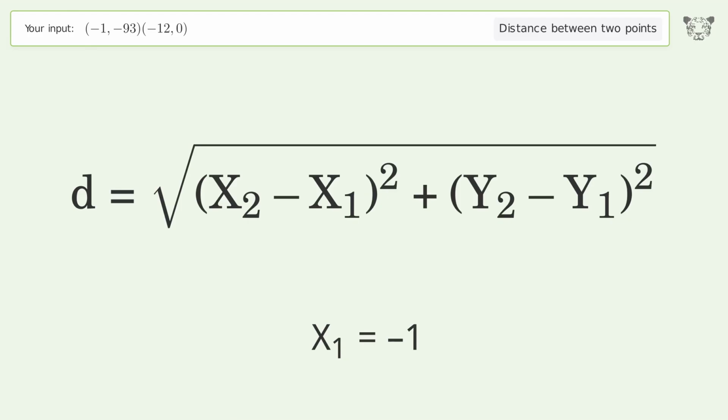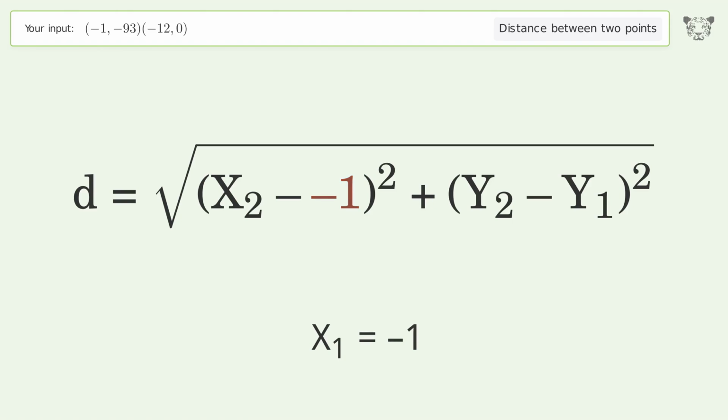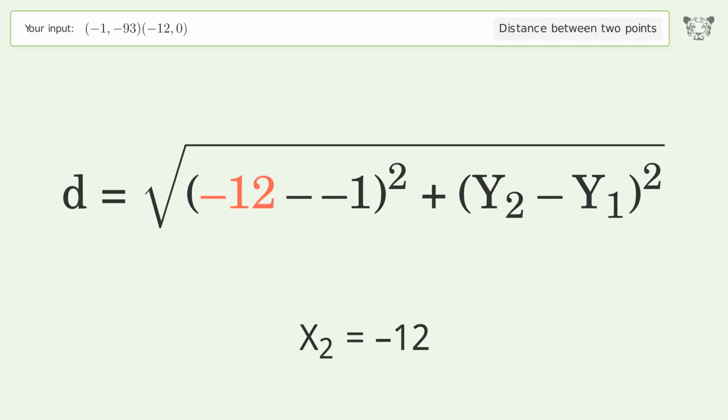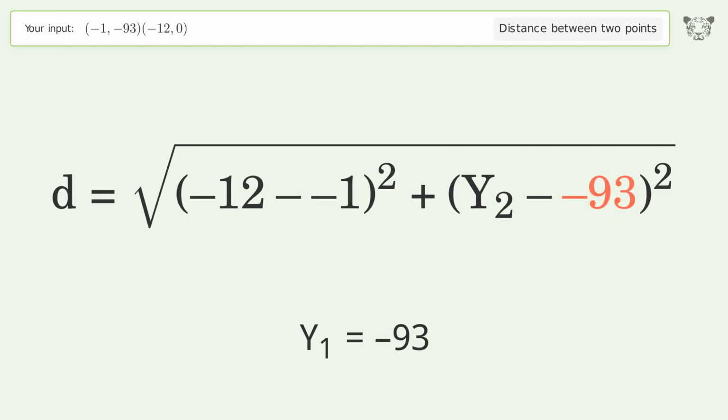x1 equals -1. x2 equals -12. y1 equals -93. y2 equals 0.